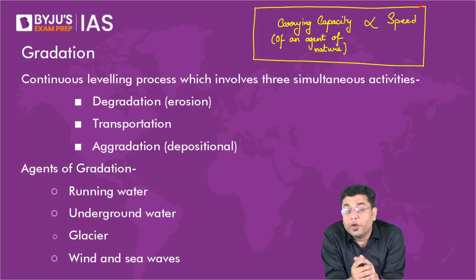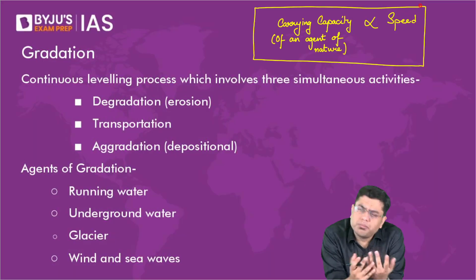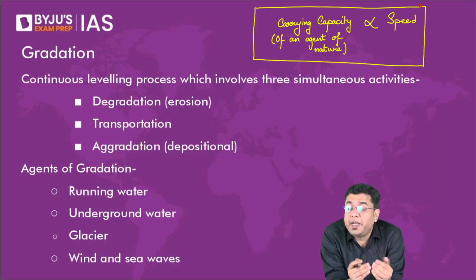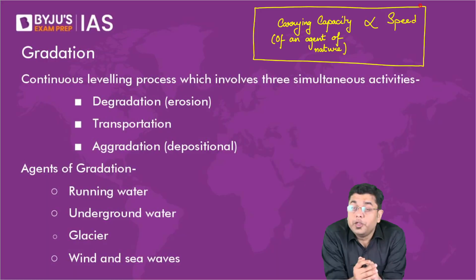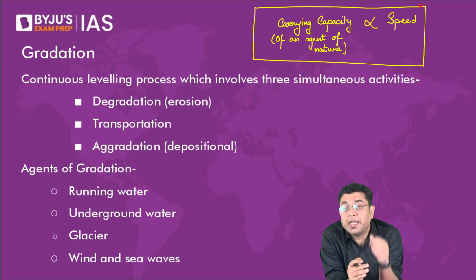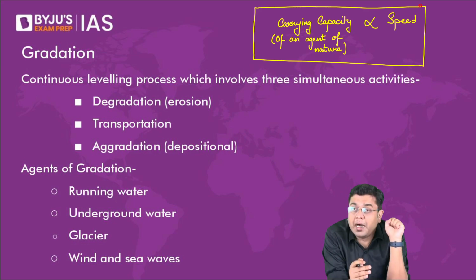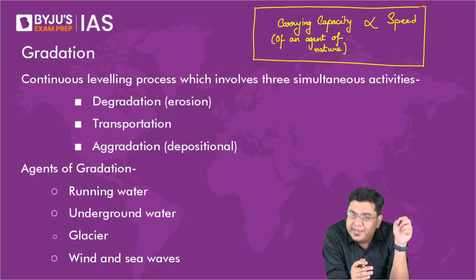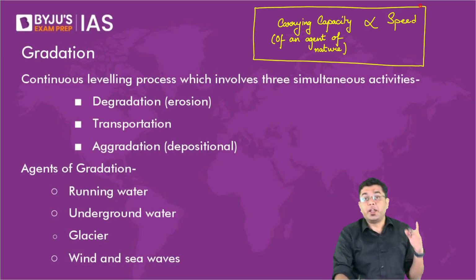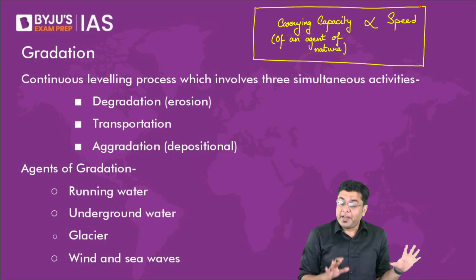In the case of tornadoes, which are not experienced in India, let's take the case of cyclones. When you have wind speeds close to 200 and in certain cases even 220 to 240 kilometers per hour, you would have observed that cyclonic wind is able to carry larger objects. Many times, the kacha roofs of the mud houses are also carried by the wind. But the same wind, eventually, when it gets slower, will drop those materials. Same is the case with the river, the glacier, the wind and the sea waves.